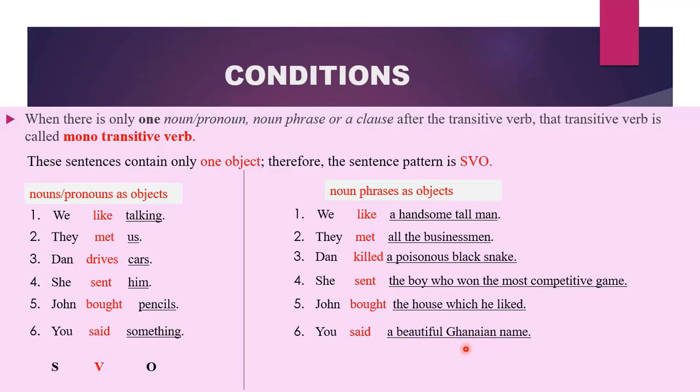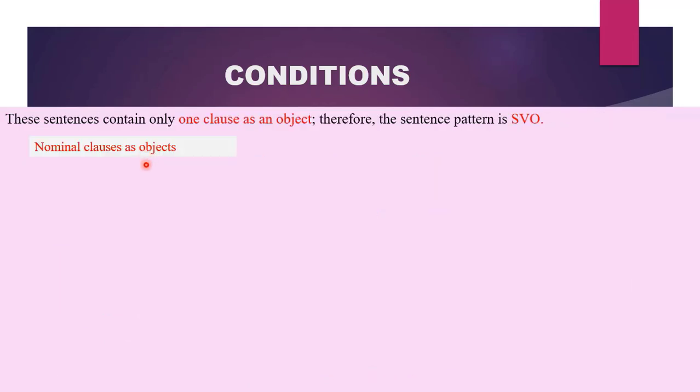The whole of this is serving as our object because it suffers from the action said. So our pattern would be SVO. Now let us continue to look at clauses that can function as objects. These are specifically for advanced English learners.